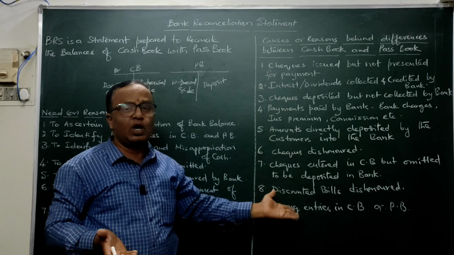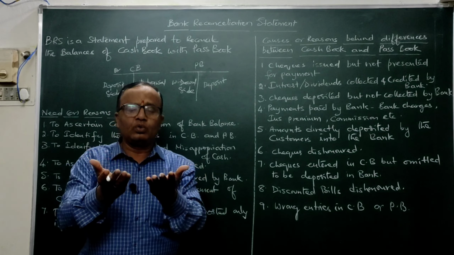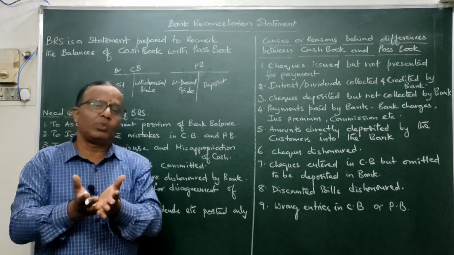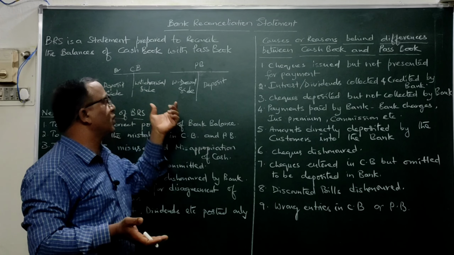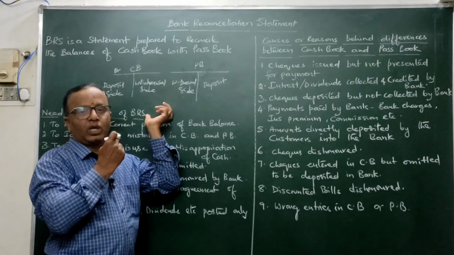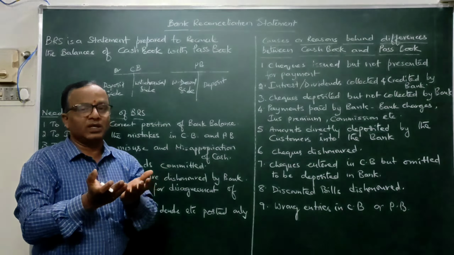We will discuss them here. If these two balances don't agree, the businessman, normally at the end of every week, month or quarter, will prepare this bank reconciliation statement. In other words, the accountant will prepare it to reconcile the balance of the cash book with the passbook. That statement is called the bank reconciliation statement.